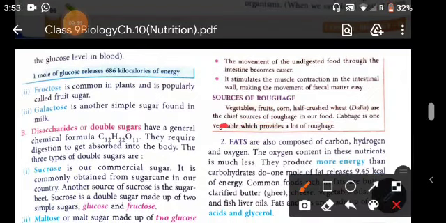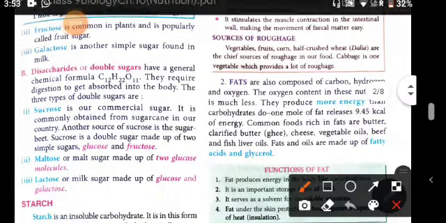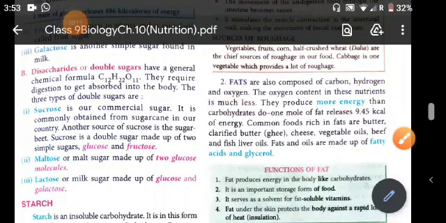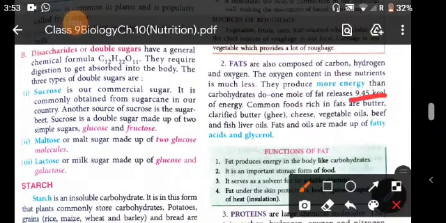Now, fats. Fats are also composed of carbon, hydrogen and oxygen. The oxygen content in these nutrients is much less. They produce more energy than carbohydrate. 1 mole of fat releases 9.45 kilocalorie of energy, which is more than 1 mole of carbohydrate. But fat doesn't give instant energy, and carbohydrate gives us instant energy. Carbohydrates provide us energy very quickly.